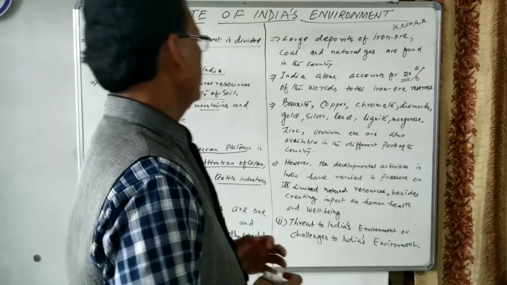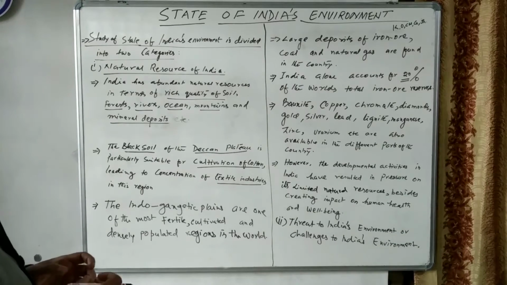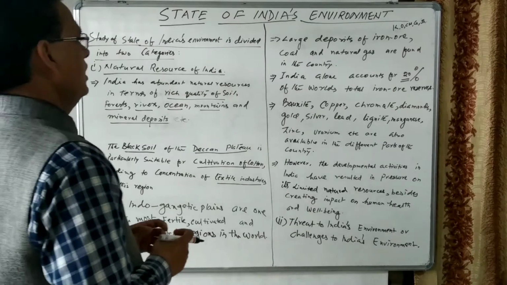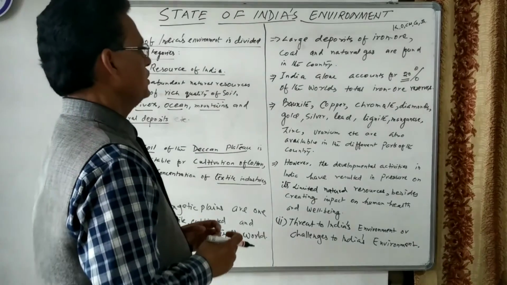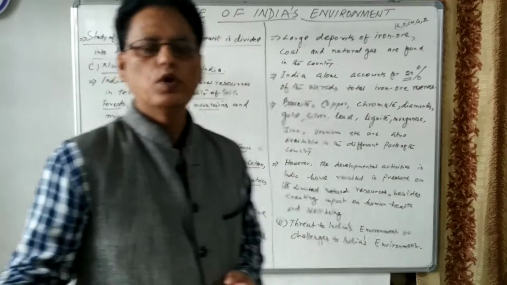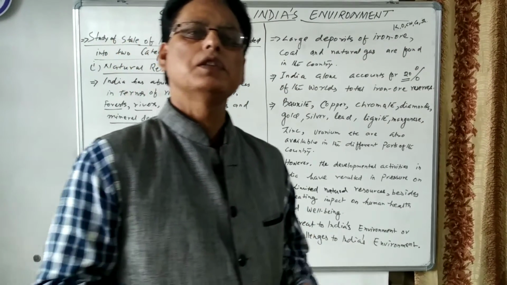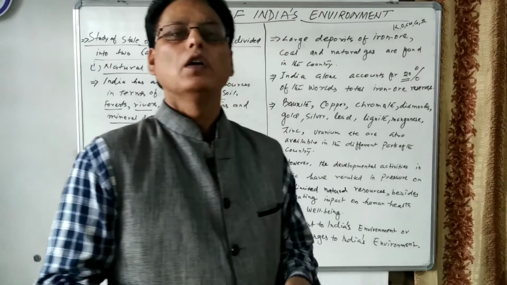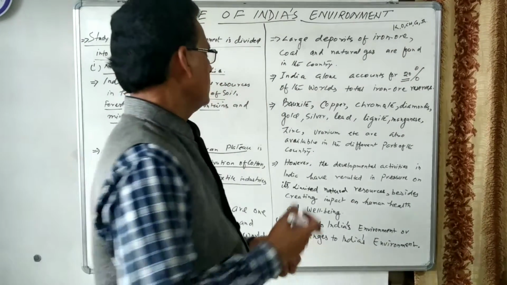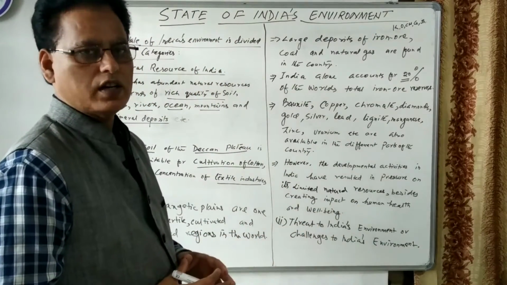You know Karnataka, Odisha, Chhattisgarh, Goa and Jharkhand are rich in deposits of iron ore. Then coal: West Bengal, Odisha, Madhya Pradesh, Jharkhand. These states are rich in coal deposits, and natural gas is also abundantly available in our country.